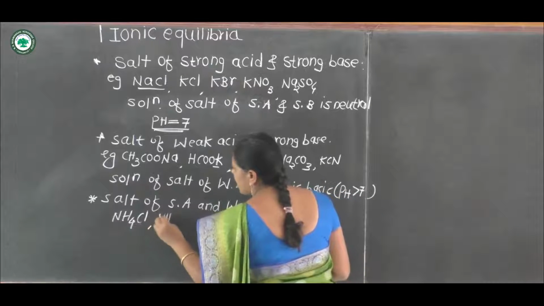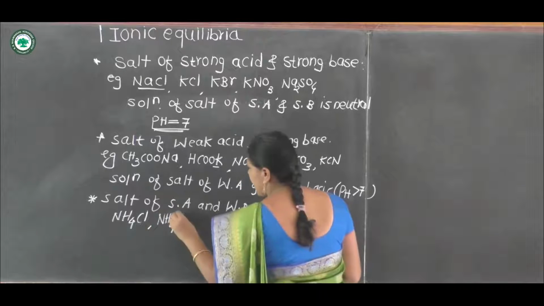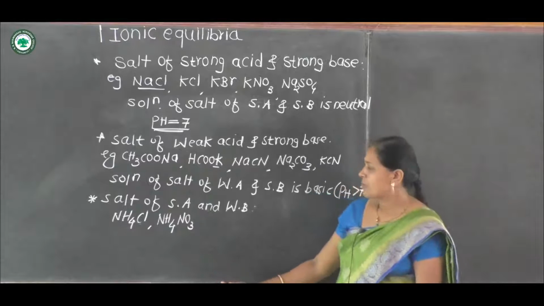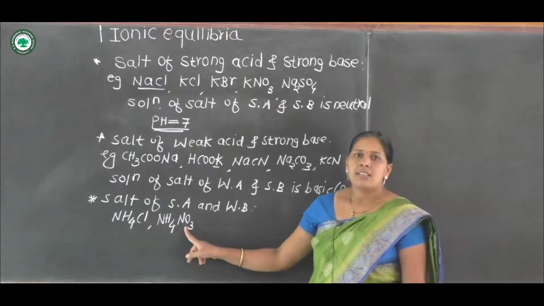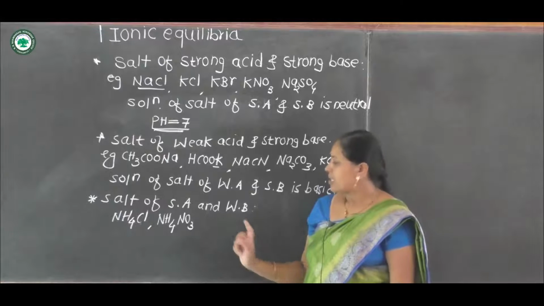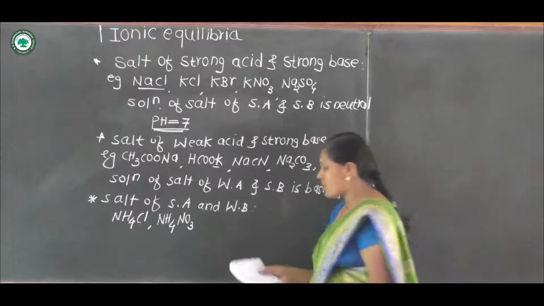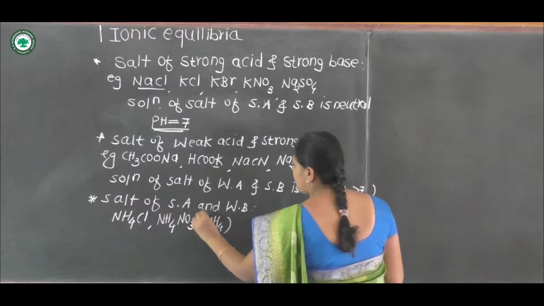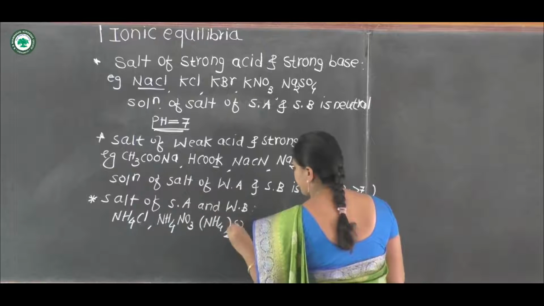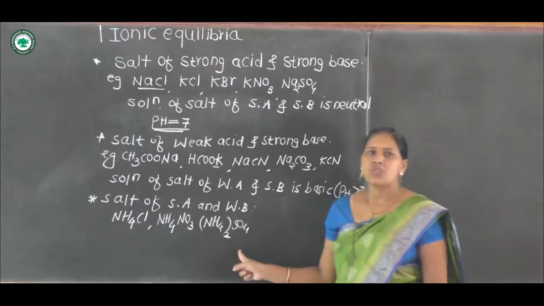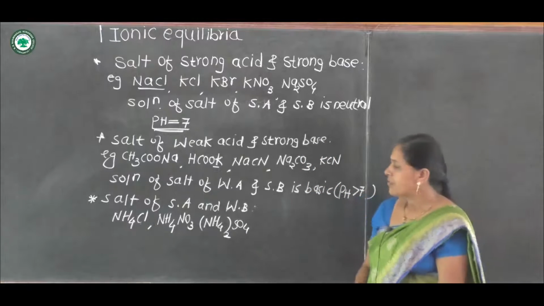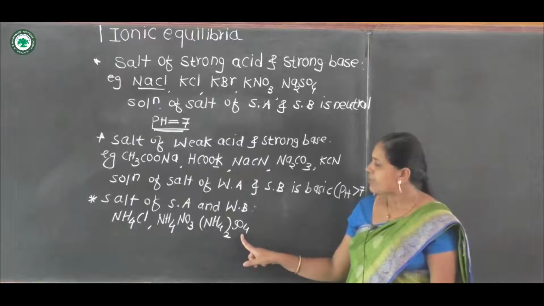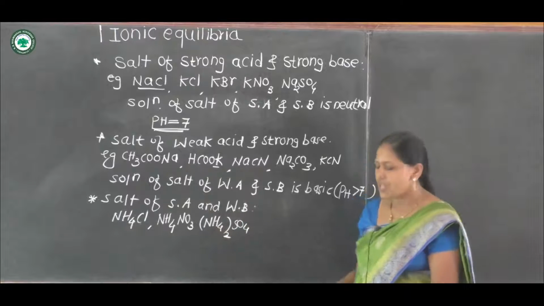Then ammonium nitrate is also a salt of strong acid nitric acid HNO3 and weak base ammonium hydroxide. Then ammonium sulfate, (NH4)2SO4, is the salt of strong acid H2SO4, that is sulfuric acid, and weak base ammonium hydroxide.